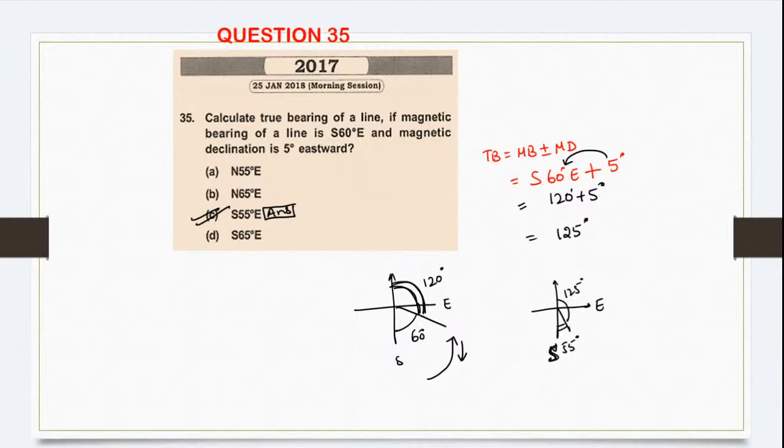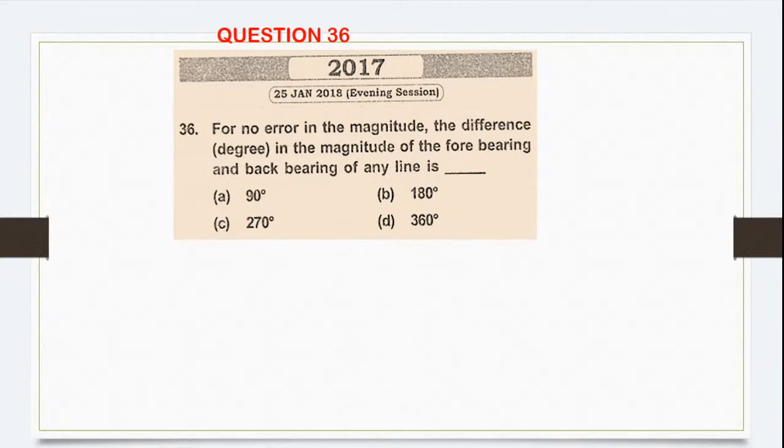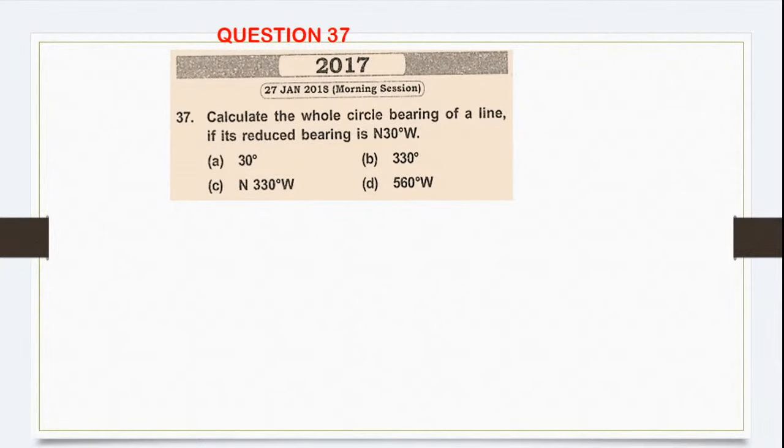Question number 36. If there is no error in the magnitude, the difference in the magnitude of the forebearing and the back bearing of any line is always, a simple question, 180 degrees. So I'm not waiting for this question. Okay. Chalo, give me the answer for this.